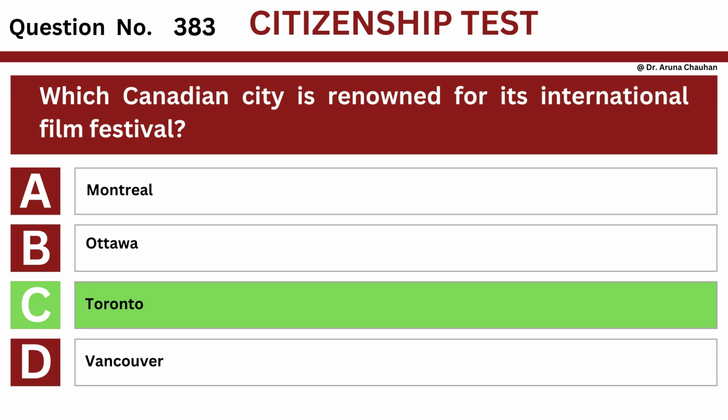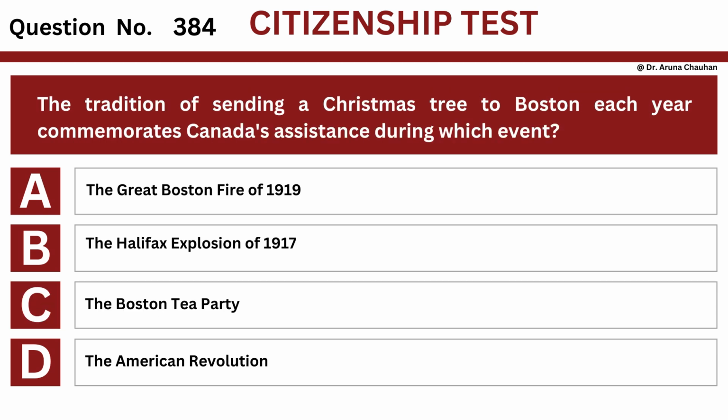The answer is option C, Toronto. Question number 384. Question: the tradition of sending a Christmas tree to Boston each year commemorates Canada's assistance during which event? Option A, the Great Boston Fire of 1919. Option B, the Halifax Explosion of 1917. Option C, the Boston Tea Party. Option D, the American Revolution.